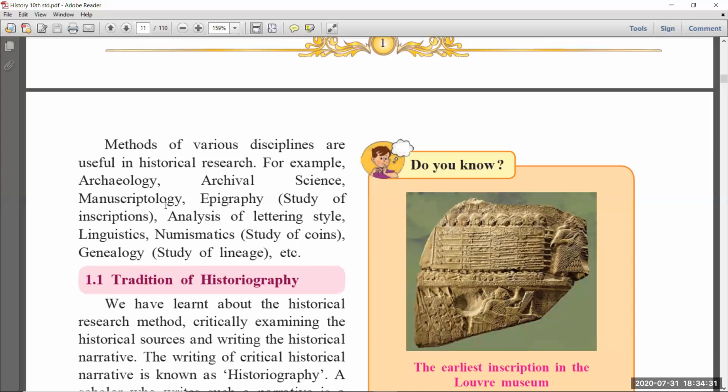So when you want to write any historical document, or research any historical place, you should learn all these things. Then only are you eligible for historical research. Okay, so this is the first part of chapter 1.